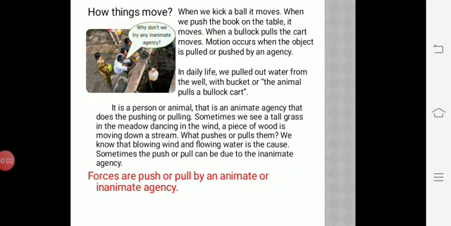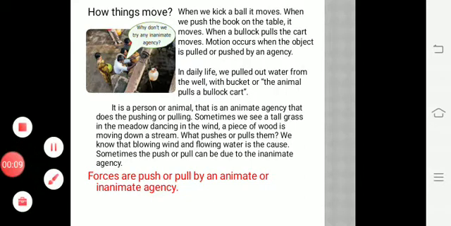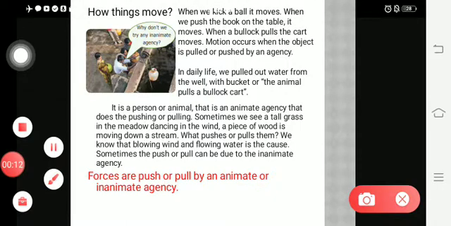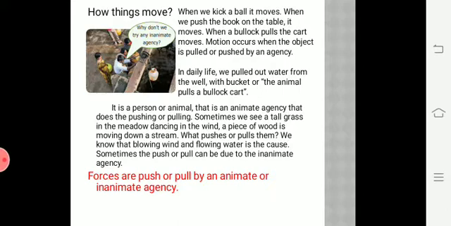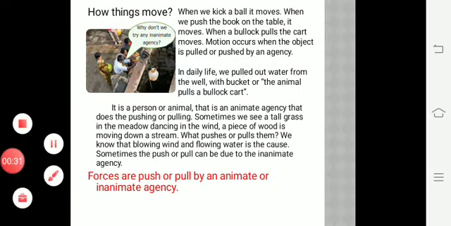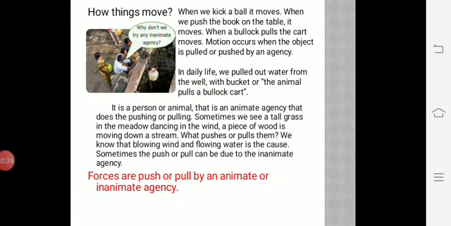Dear 6th standard students, we are into second unit, Physics, Forces and Motion. In the previous class, we have seen what is meant by animate and inanimate agency. For example, when we kick a ball, it moves, or when we push a table, or when a bullock pulls a cart. These are some of the examples for animate. Animate means moving.